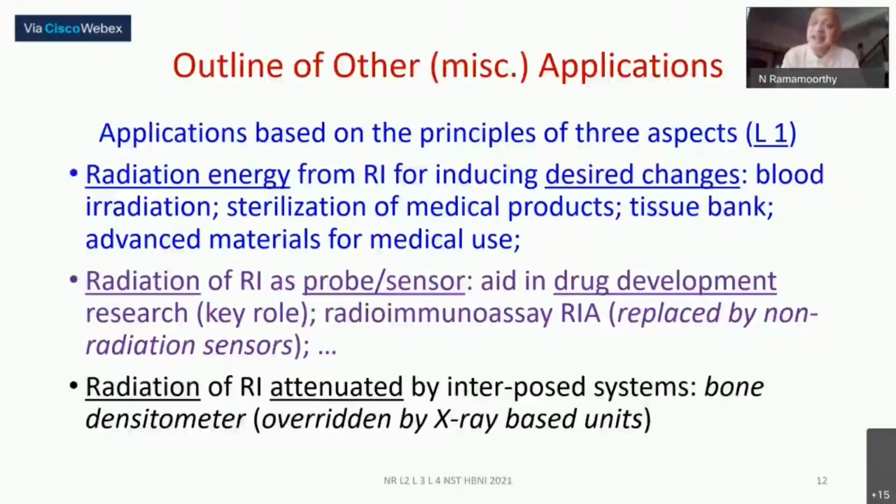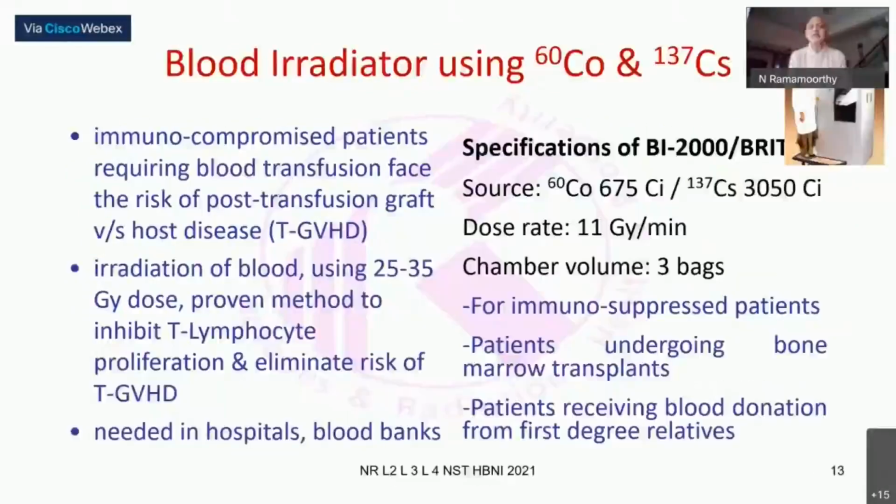These are again in the healthcare area, therefore we wanted to include them as a part of this course, but individually we will not be covering them in any great detail to the extent we did the nuclear medicine radiopharmaceutical, or in L5 what we will be doing regarding the radiotherapy. But there are some very important usage and importance, therefore at least as knowledge information, you will carry. There is an equipment called blood irradiator. From the very name you can make out that it's an instrument made to irradiate the blood. Why irradiate the blood, and what is the isotope?